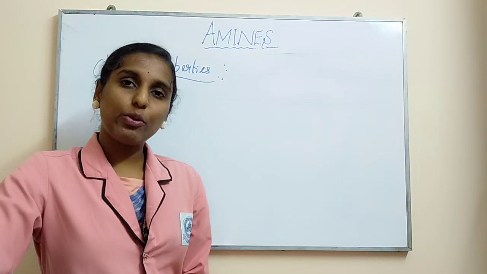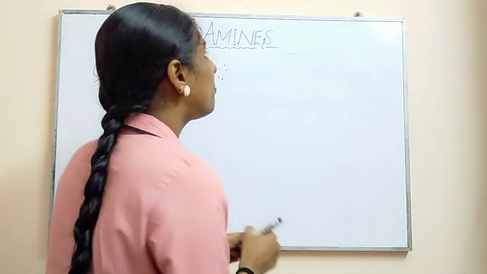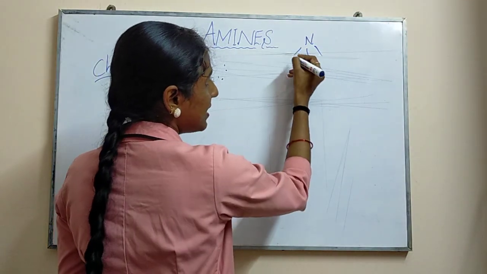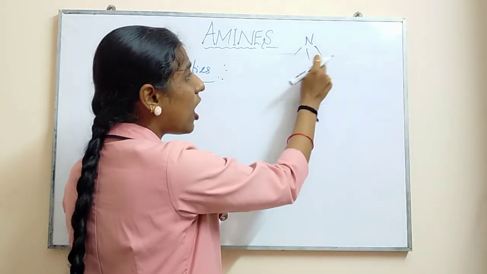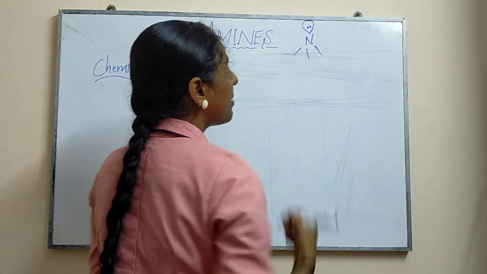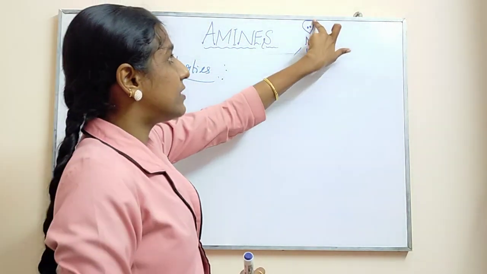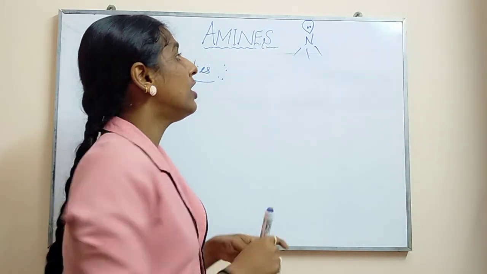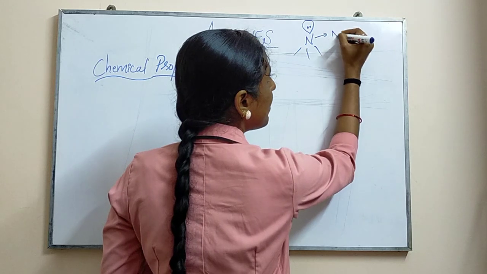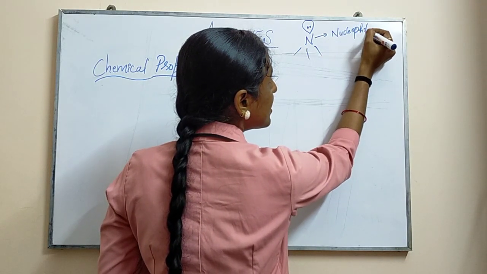And one more very important reason is that your nitrogen is having a lone pair of electrons. You have learnt 3 bonds are present. It can be hydrogen or it can be R group. So here it will be having a lone pair of electrons, unshared pair of electrons, which will not go for bonding. So due to the presence of this lone pair of electrons, this nitrogen will act as a nucleophile. Okay, so nucleophile in the sense what?